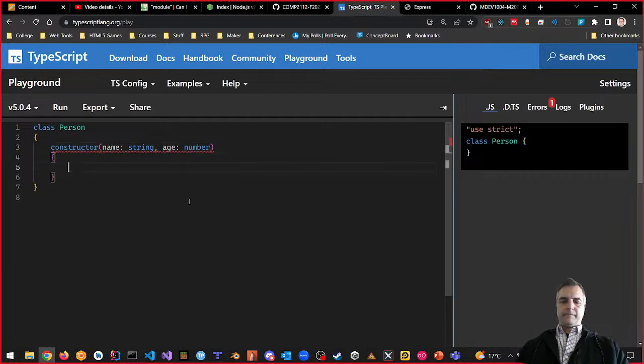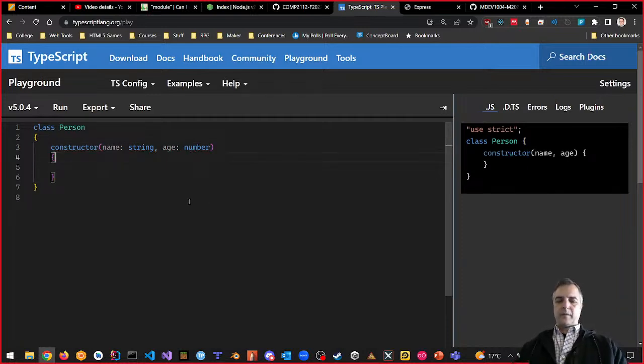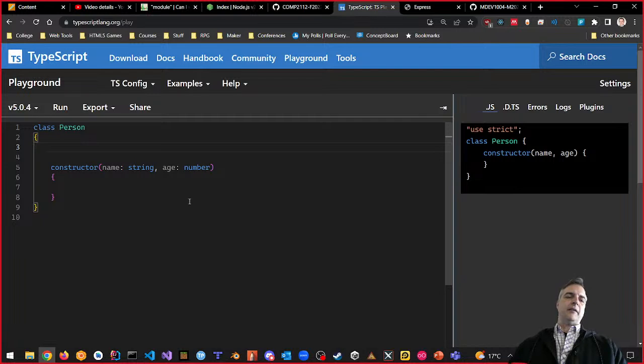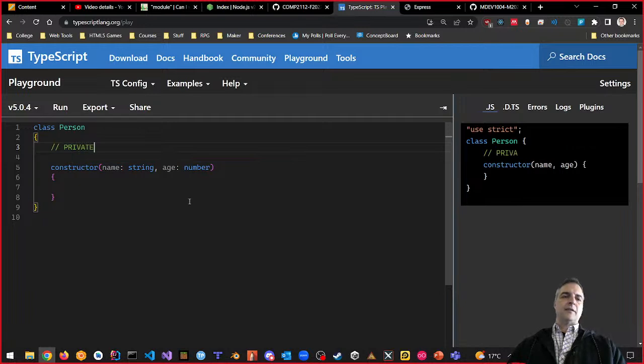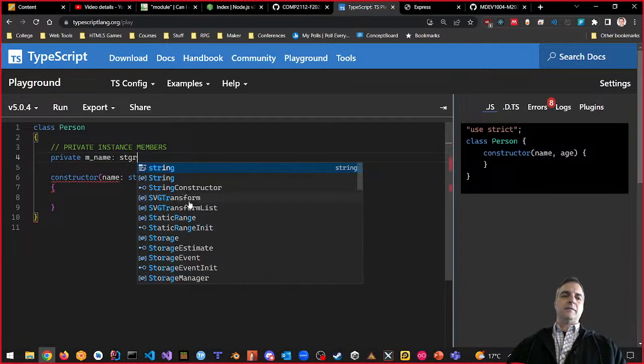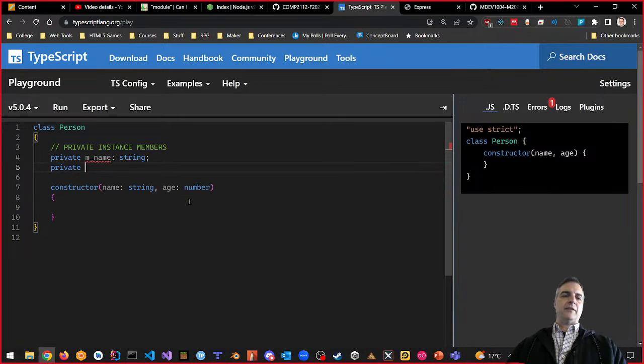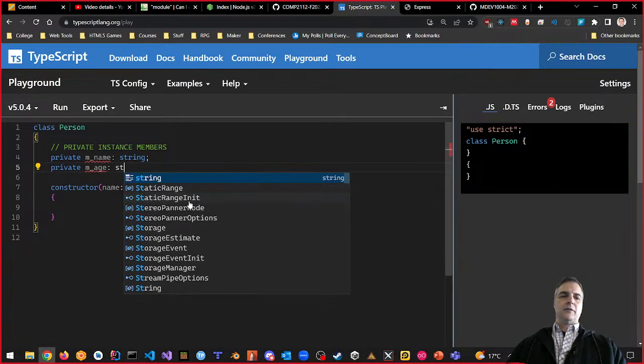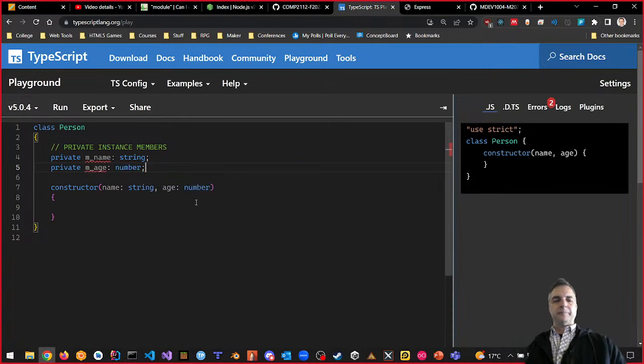Because we're making a person class in TypeScript, we need a couple of private variables. We'll say these are private instance members, just to show you how this looks. If I say private, and I call it m underscore name, where m is member variable, underscore means private, that's my encoding, and this is a string, and private m underscore age, where this is a number, right?